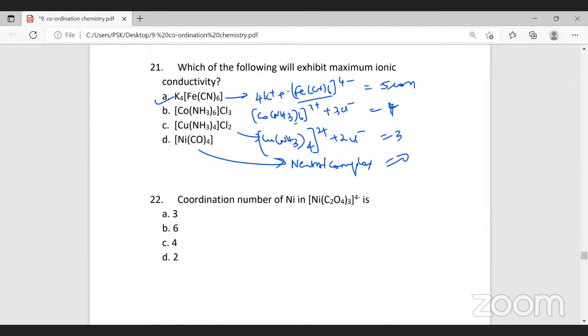This is a simple question. What is C2O4? What type of ligand is that? What's the name of that ligand? Oxalate. Oxalate is what type of ligand? Is it monodentate or bidentate? Bidentate. When I say bidentate, each oxalate behaves like 2 monodentate. So what's the coordination number? It will be 6, because it's a bidentate ligand. So 2 into 3 will be 6.